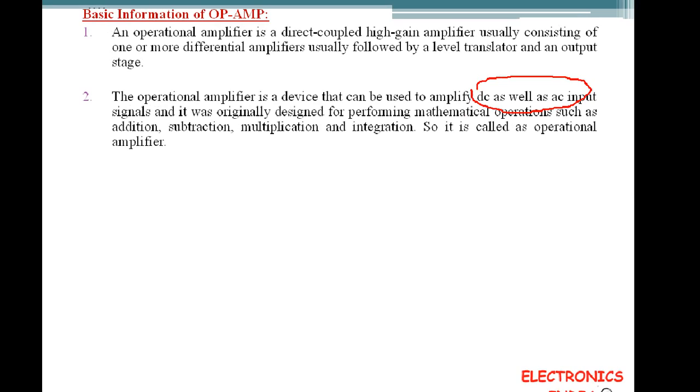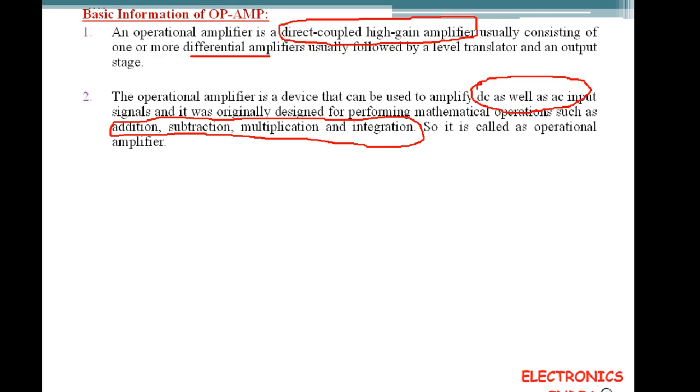Basically it is a high gain direct coupled amplifier, and it consists of 4 stages. How many stages? 4 stages. The first 2 stages are differential amplifier, the third stage is emitter follower or buffer with a level shifter, and the fourth stage is the output stage.